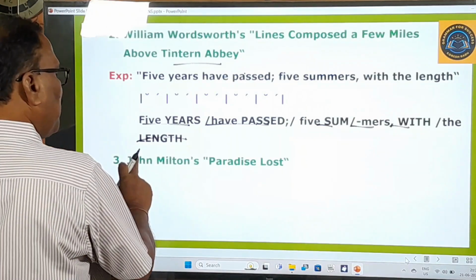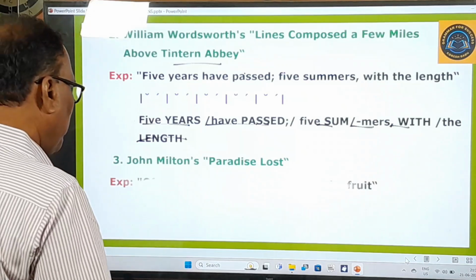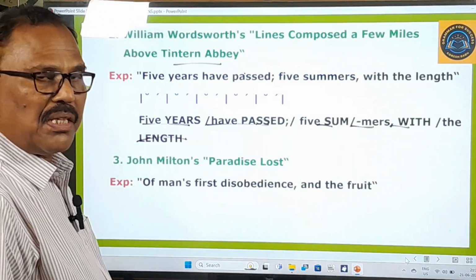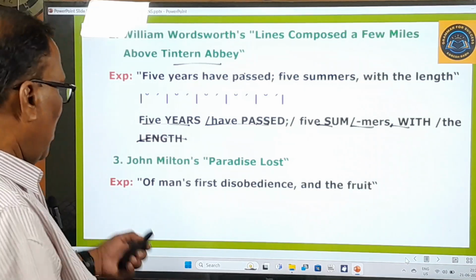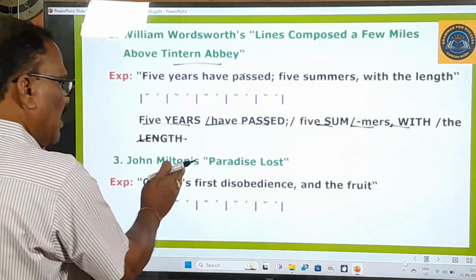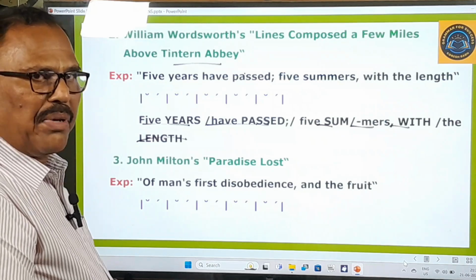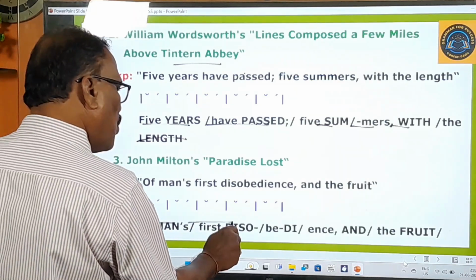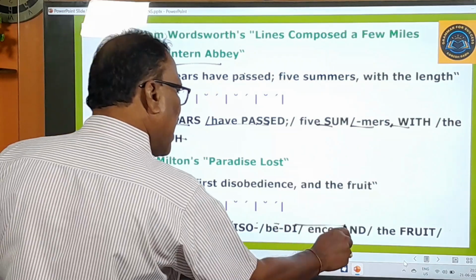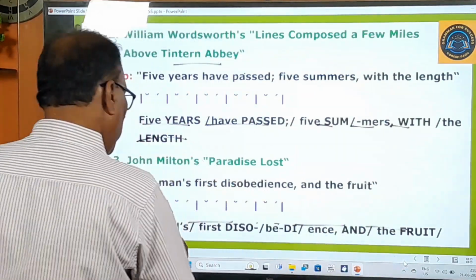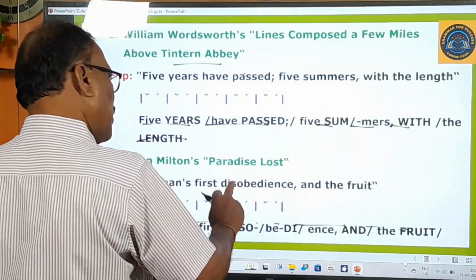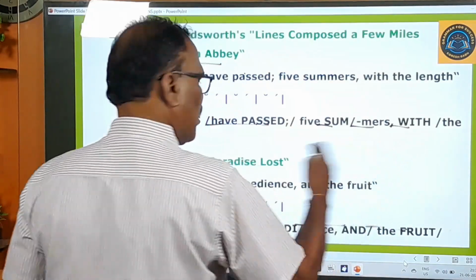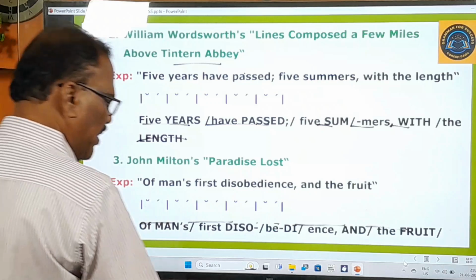This example is taken from John Milton's Paradise Lost. So here, pay attention: of man's first disobedience and the fruit. So this is the very first line of that Paradise Lost, a beautiful poem. So let us divide this line into iambic pentameter. How? Let us see that. Of man's first disobedience and the fruit. Man's stress, first stress, be stress, ence, and the fruit, something like that. So iambic pentameter is there.